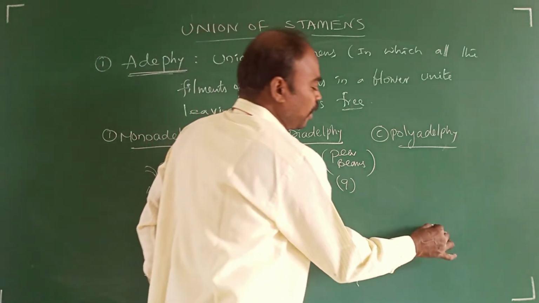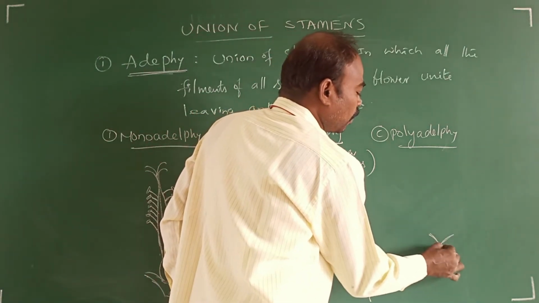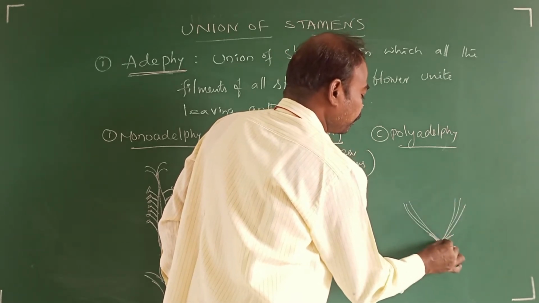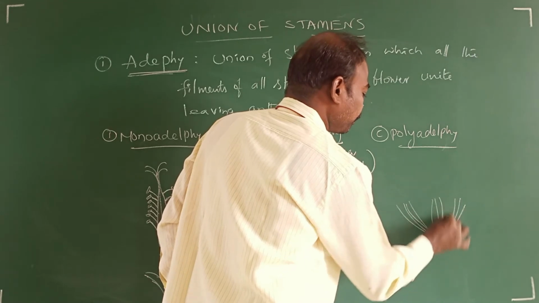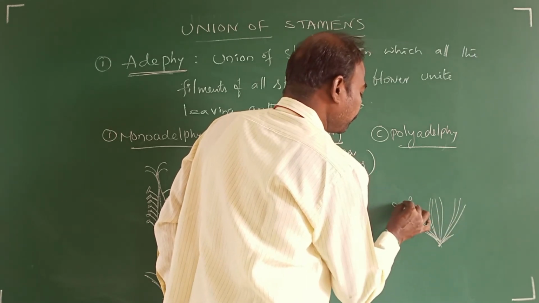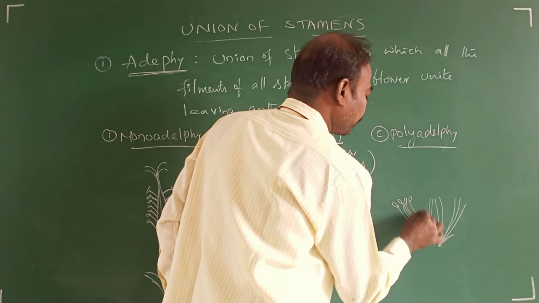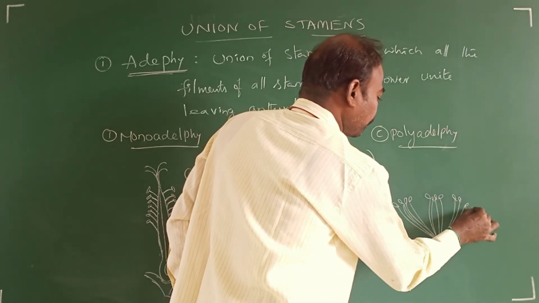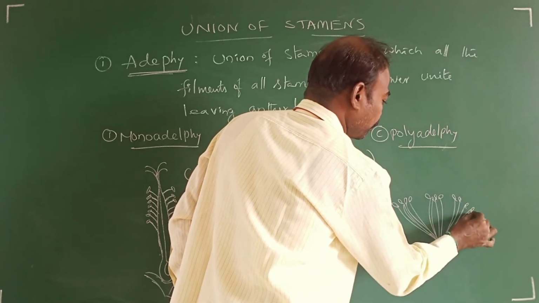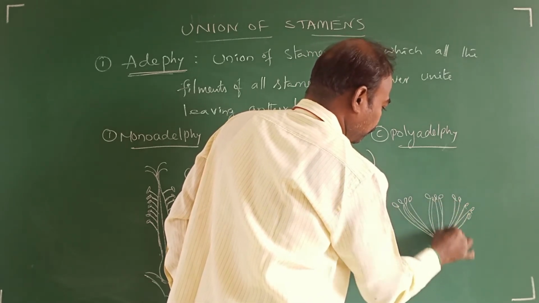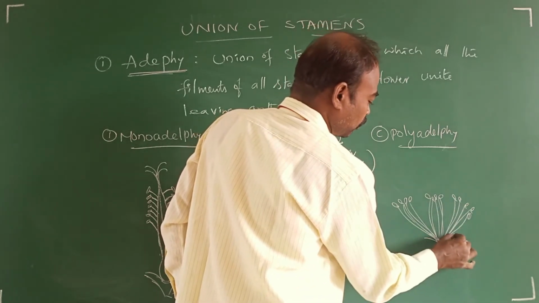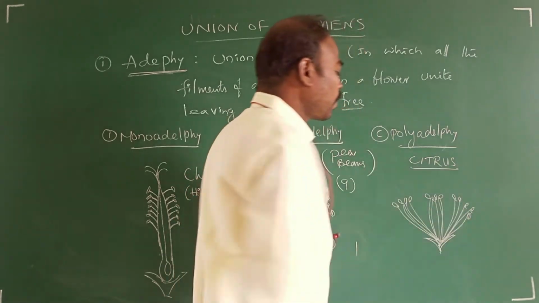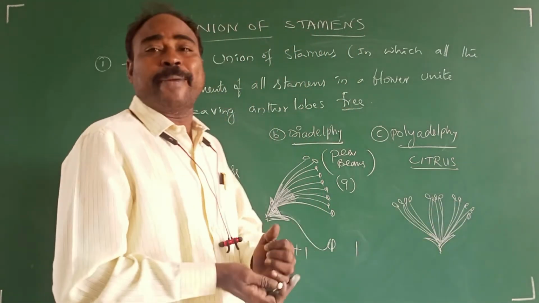Then polyadelphy means, in citrus there are nearly 15 to 20 stamens.